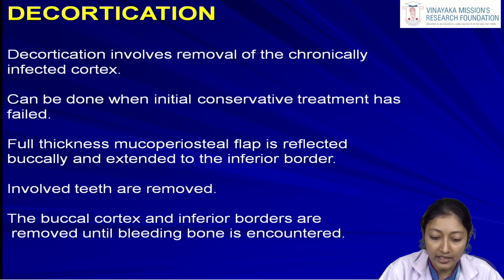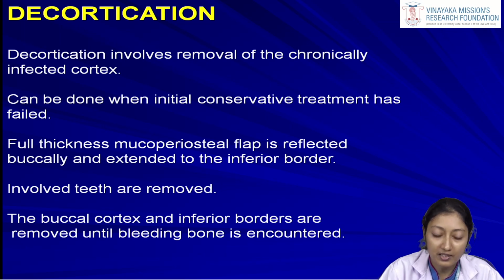It can be done when initial conservative treatment has failed. That means if the osteomyelitis is progressing or undergoing a long, chronic course, then the bone cortex surrounding the area can also turn non-vital. In these cases we need to remove the cortex also. A full thickness mucoperiosteal flap is reflected buccally and extended to the inferior border of the mandible. Involved teeth are removed along with the buccal cortex and the inferior border until bleeding bone is encountered.